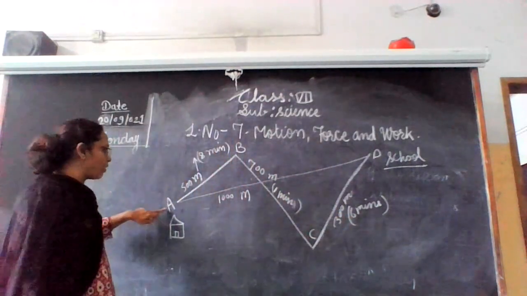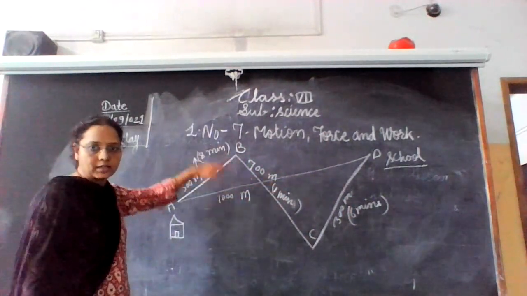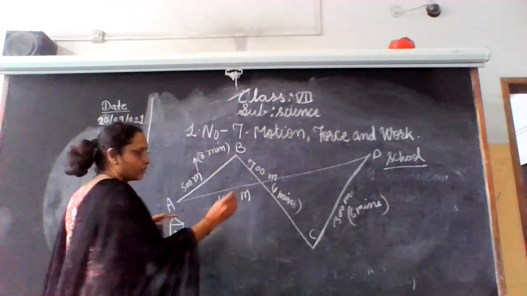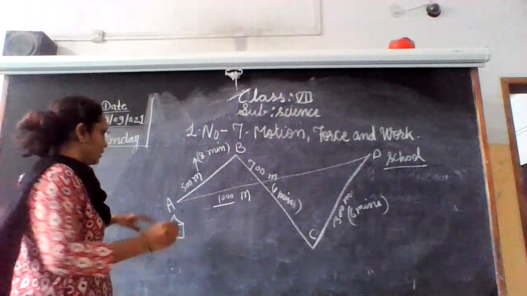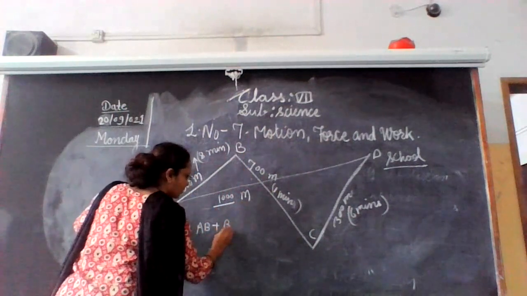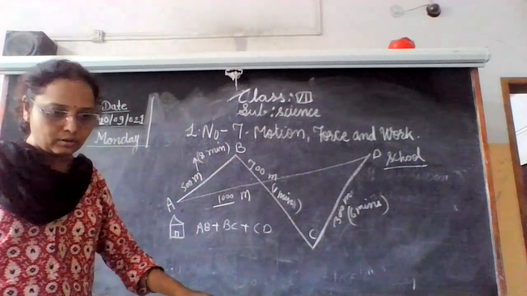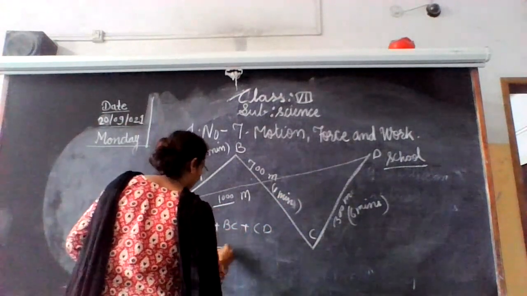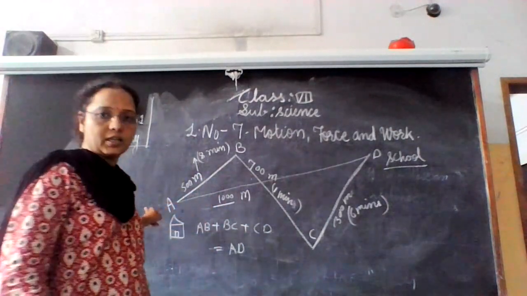But the distance from A to D is a direct distance. There is no need to go around like this. So the direct distance A to D is 1000 meters. We consider AB plus BC plus CD, and compare that with AD. So in this example, the displacement is AD.